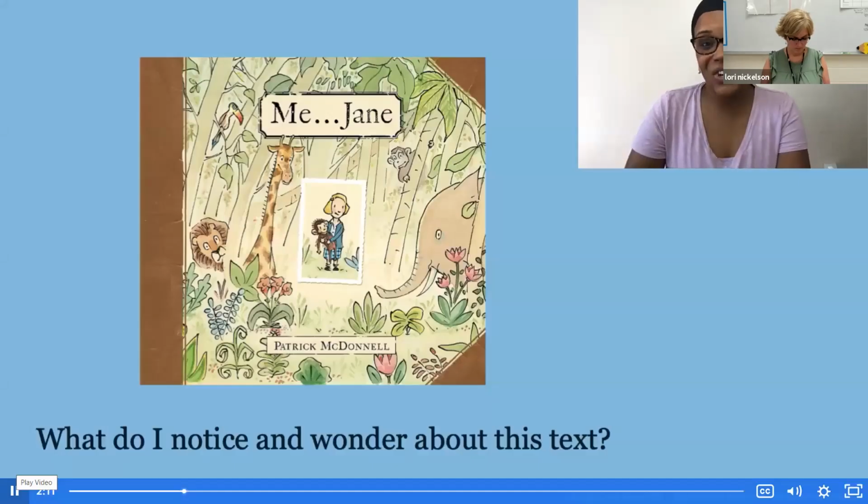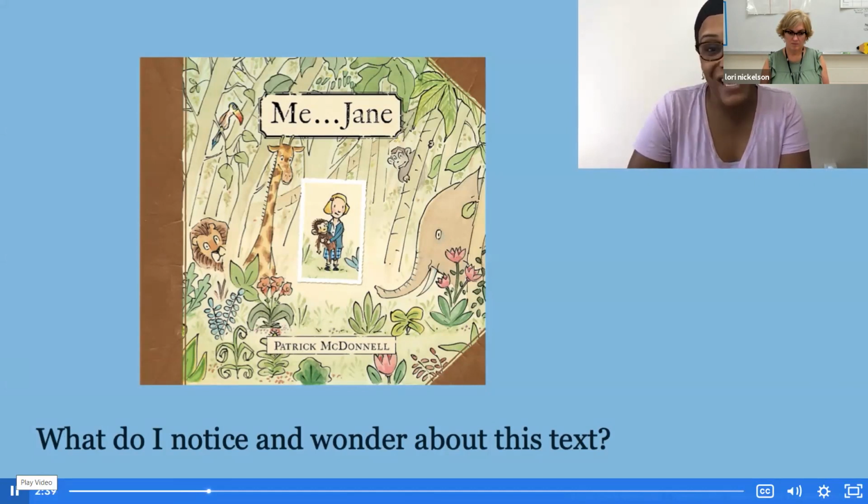So let's get started. To frame our learning for today, we will make observations on what we notice and wonder about the text, Me, Jane. Remember, good readers take time to notice and wonder about a text so that it can help them think about the text and understand what it means. Are you ready? Let's see what we notice and wonder, or what we can discover about the text, Me, Jane.